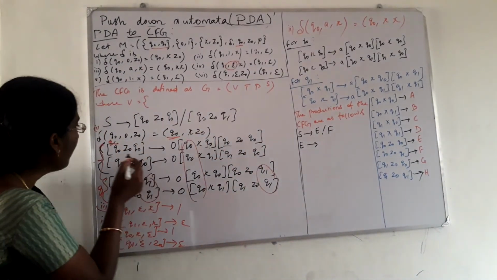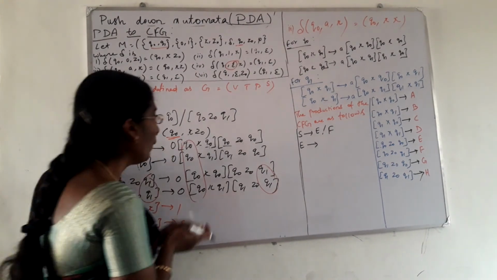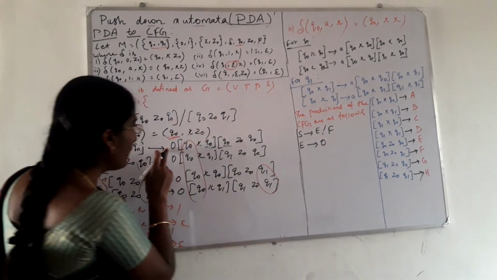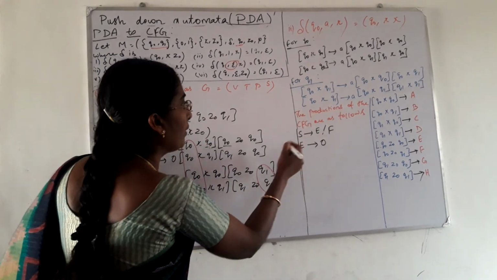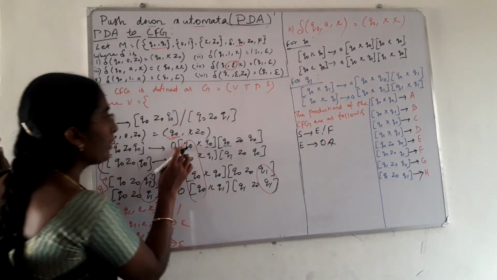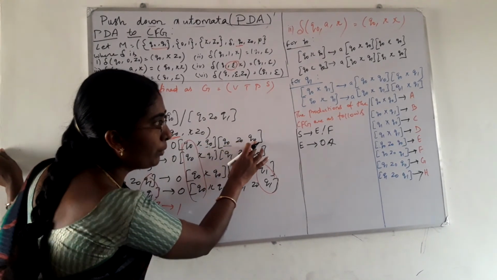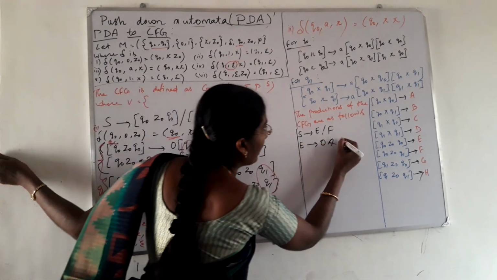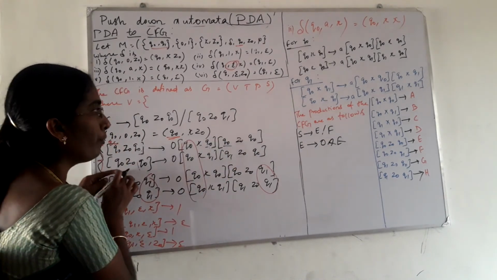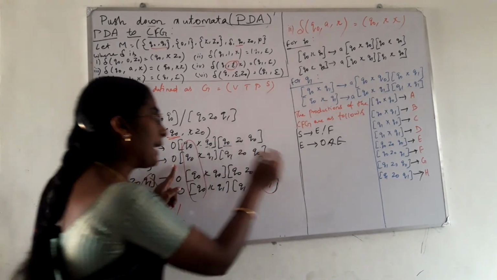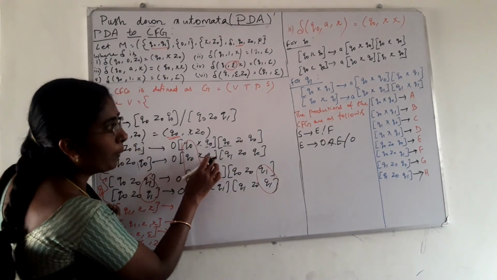Next thing, see here. Q0 Z0 Q0 is E, so E implies 0 followed by Q0 x Q0. What is Q0 x Q0? That is equal to A. Q0 Z0 Q0 is equal to E, so 0 A E. And one more production for the same variable E is, or, 0 Q0 x Q1.